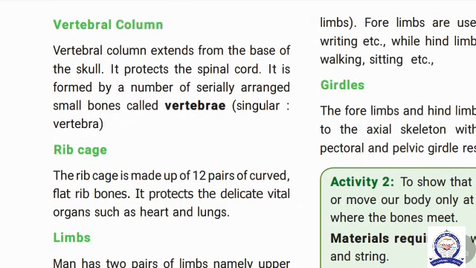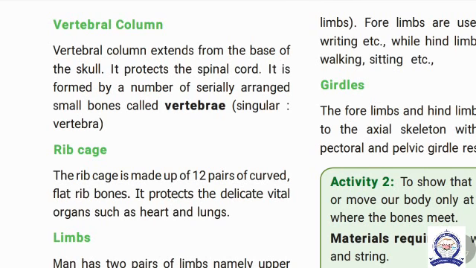The vertebral column is the backbone of our body. It consists of 5 divisions. It consists of 33 bones attached within the vertebral column. It is jointed to the base of the skull.